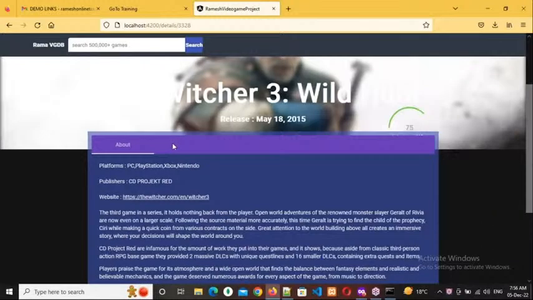And see there, Witcher. There is no trailers tab here. Why? Because there are no trailers. Whenever there is a trailer, then only the tab will display here. Whenever there are screenshots, at that time only the screenshots tab will display here. That much professionally we are writing. And this title and release date are common.